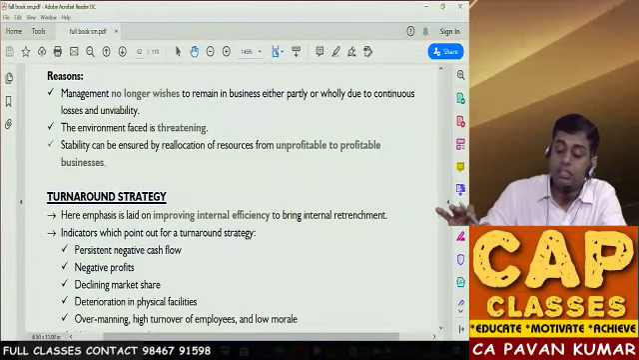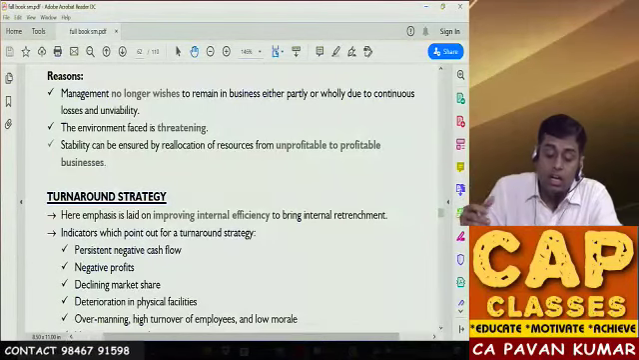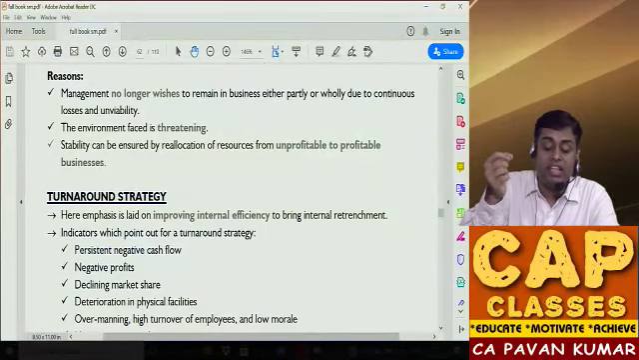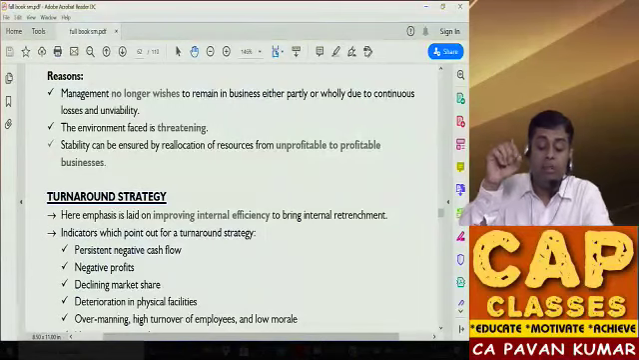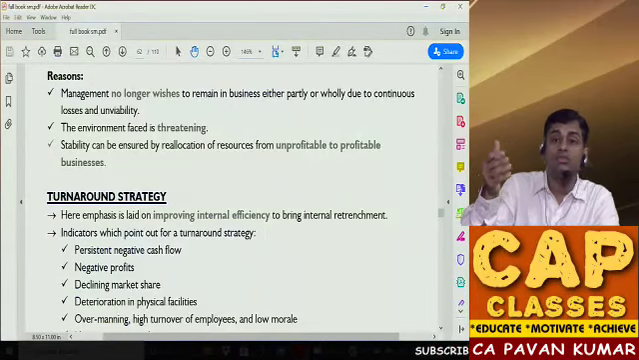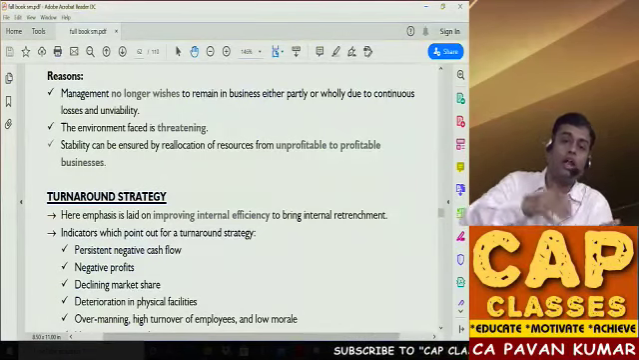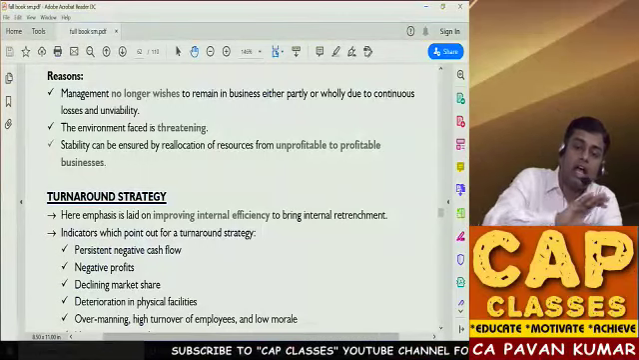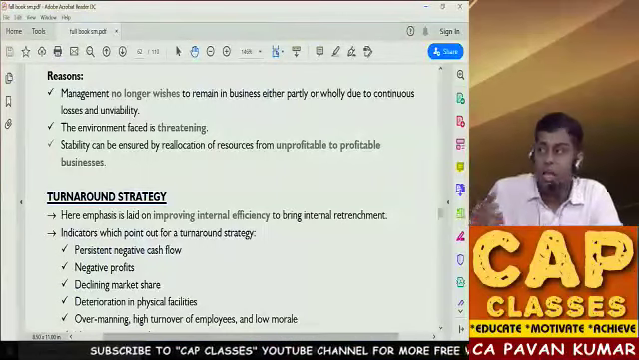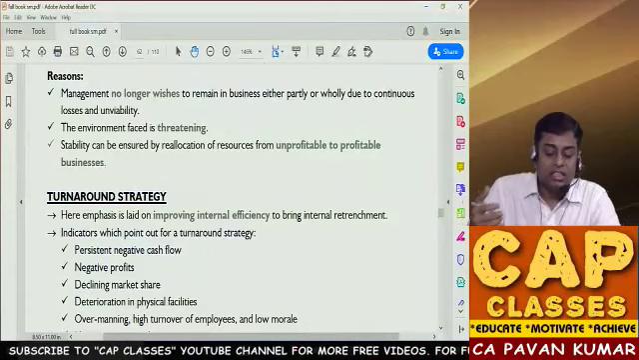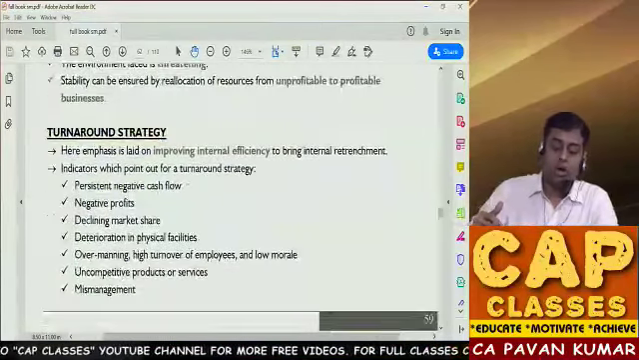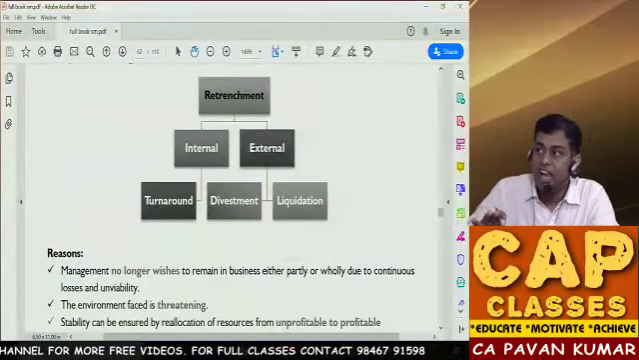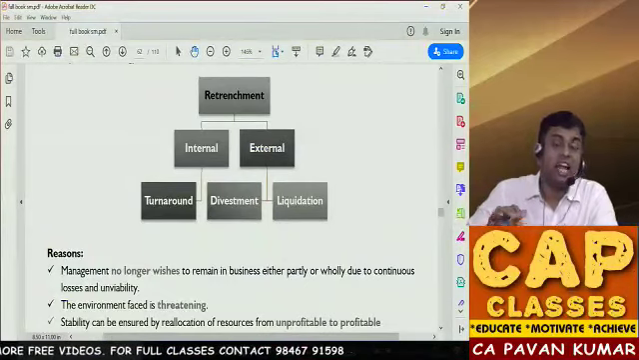Management no longer wishes to remain in the business, either partly or wholly, due to continuous losses and unviability. The external environment faced is threatening. Stability can be ensured by reallocation of resources from unprofitable businesses to profitable businesses. So I want to sell unprofitable business, I want to get money, and I want to invest that in more profitable business, which makes sense. These are the reasons. So now this retrenchment strategy is of 2 types. One is internal retrenchment, second one is external retrenchment.